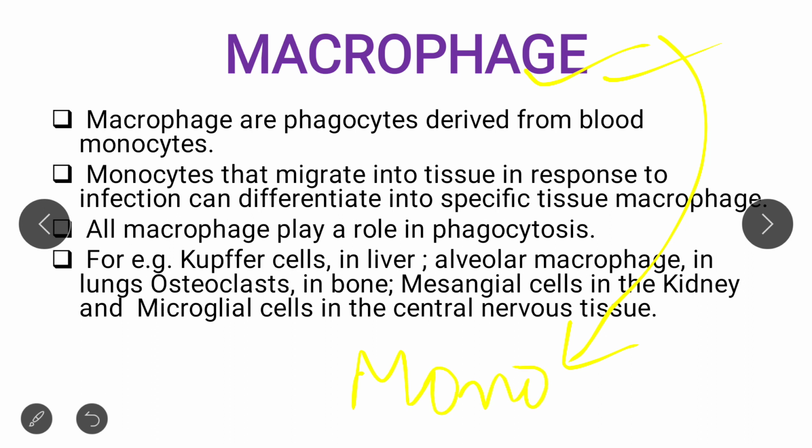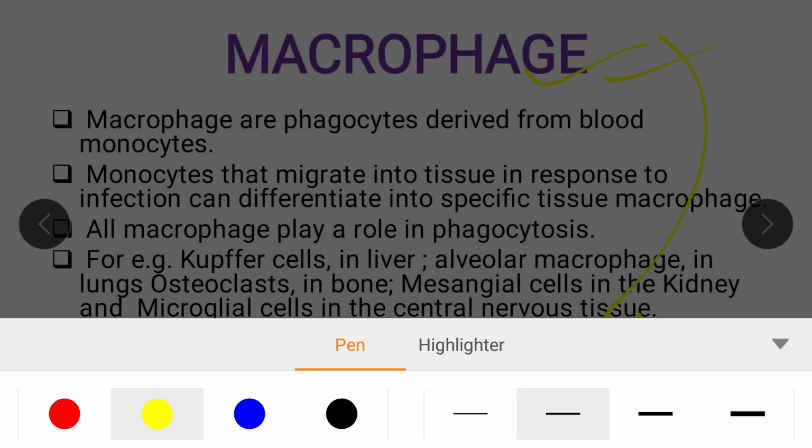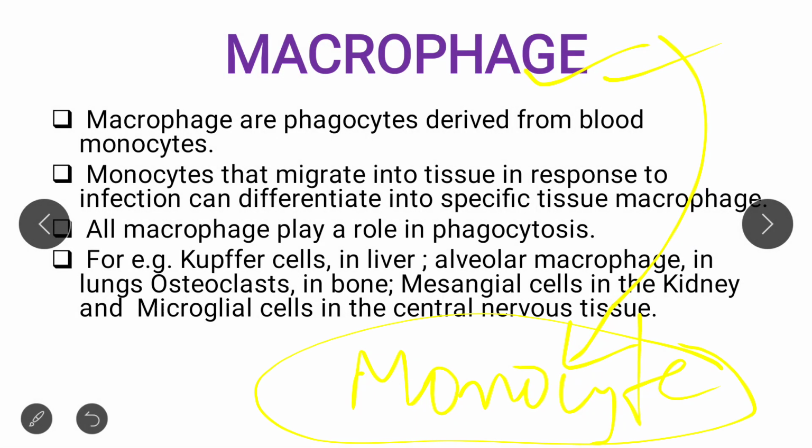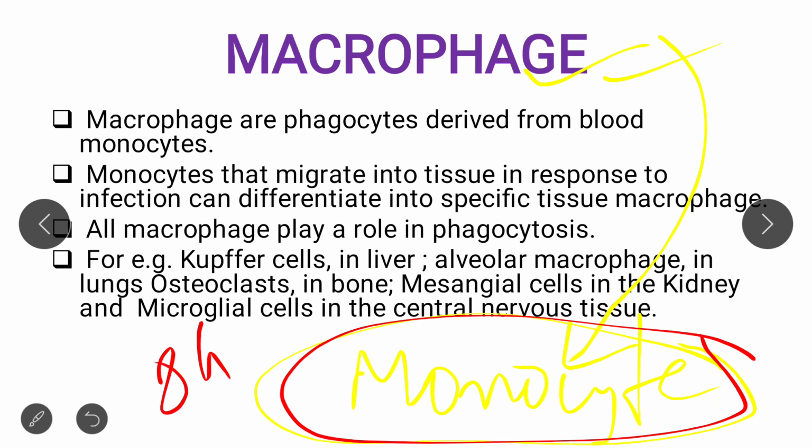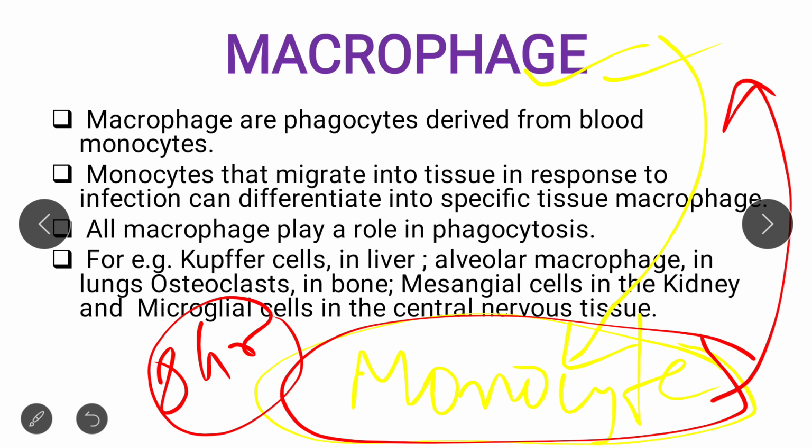As I already taught you in the previous lecture, monocyte lives within the blood for about 8 hours, where it enlarges, and when an infection occurs in a cell or a tissue, then this monocyte moves towards that tissue, where it acts as a tissue macrophage. So this is the basics of macrophage.